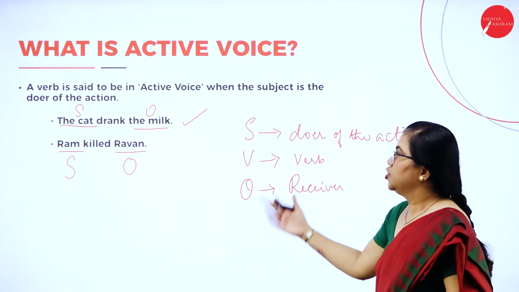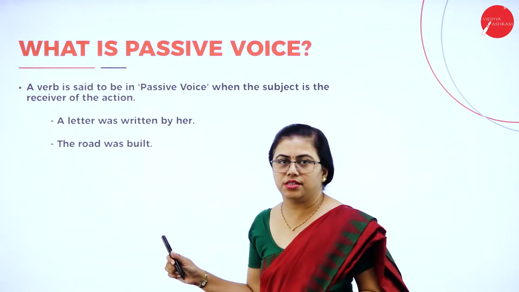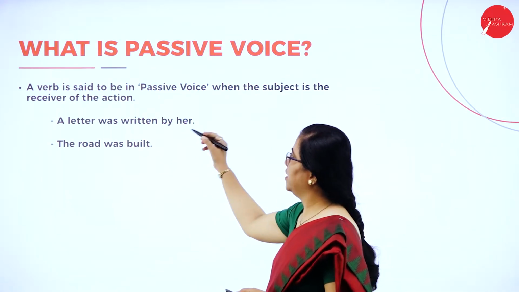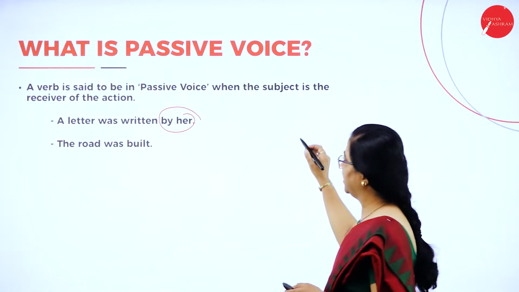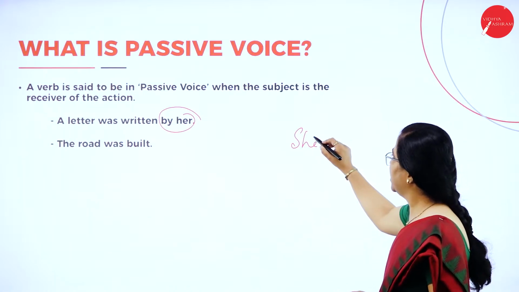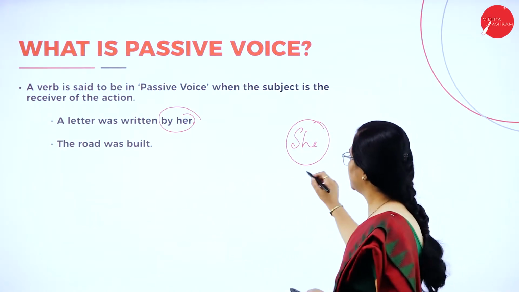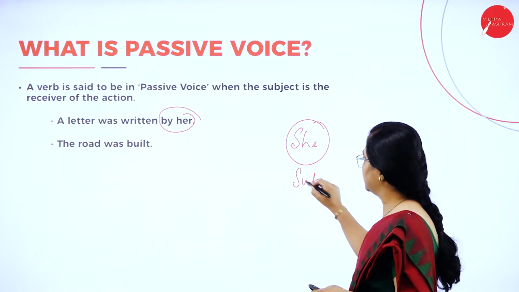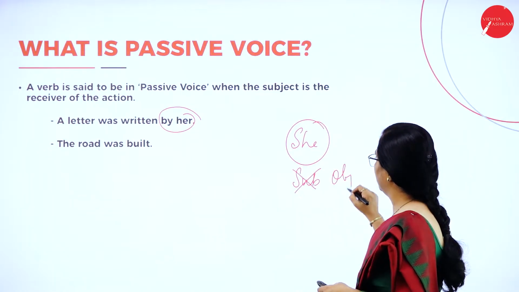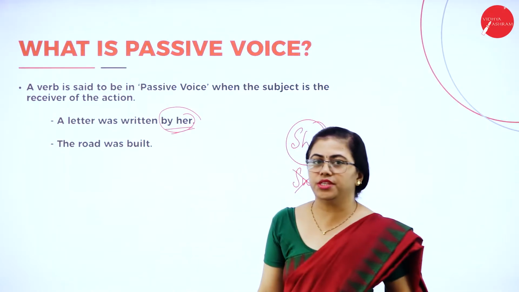Okay, so going to passive voice, if at all the doer of the action. Okay, who has written the letter here? She has written the letter. So here she has written the letter, but though she is doing some action, this is not the subject. This is not the subject, whereas it is the object. Okay, so whoever does the action is in the object part.